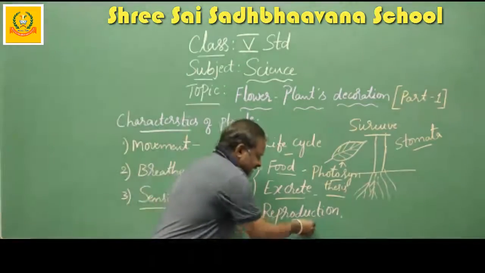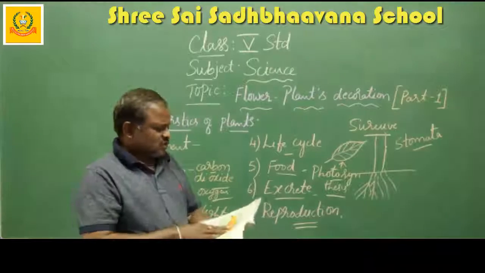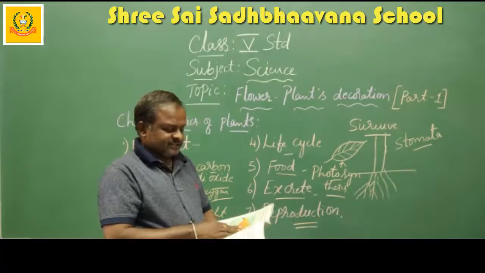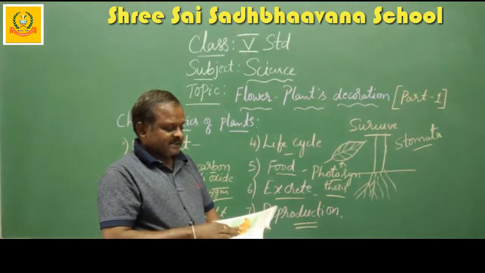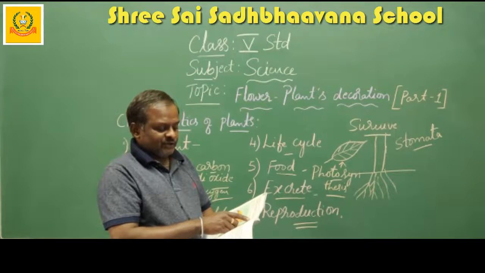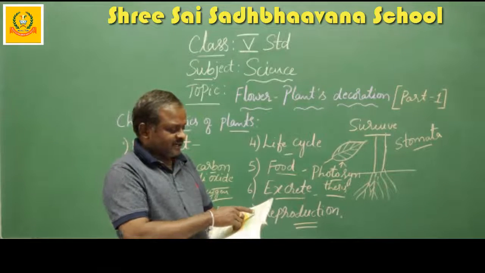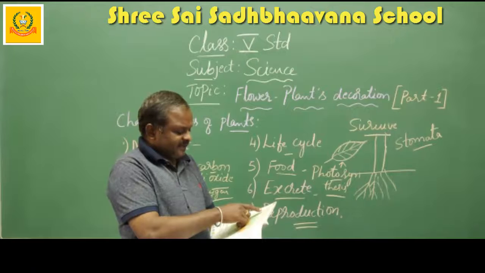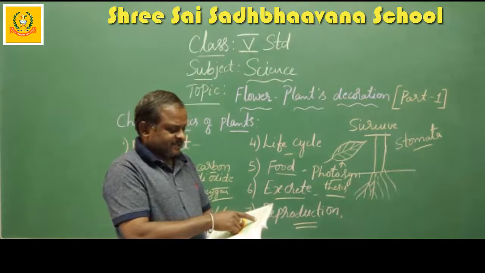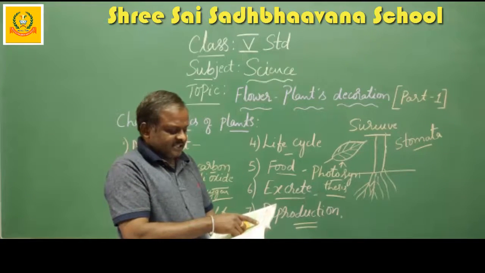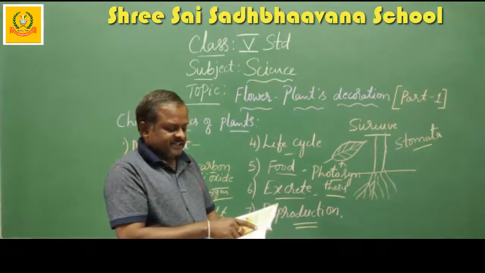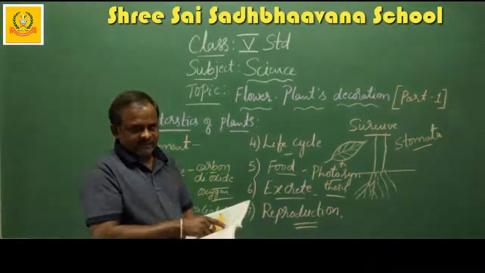Next point is reproduction. Reproduction is a process through which plants multiply to produce more of their own kind. In plants, reproduction takes place by seeds, spores and vegetative propagation.